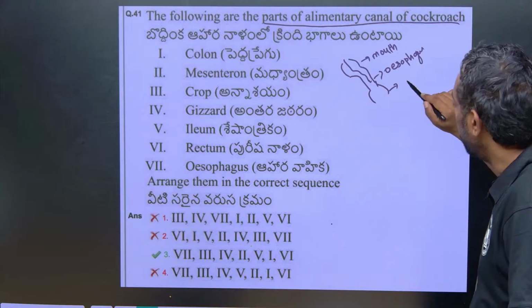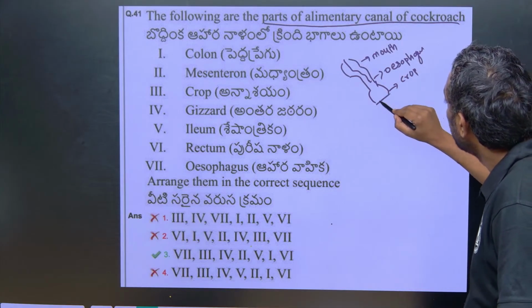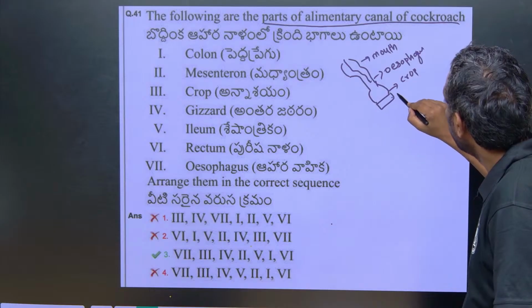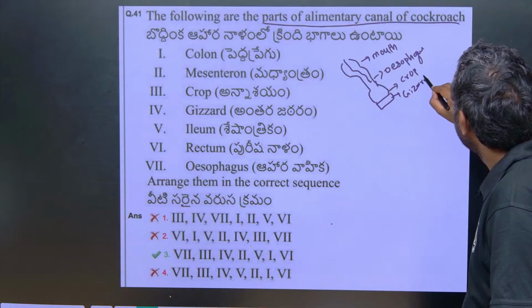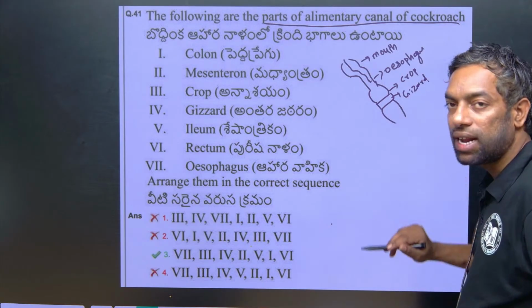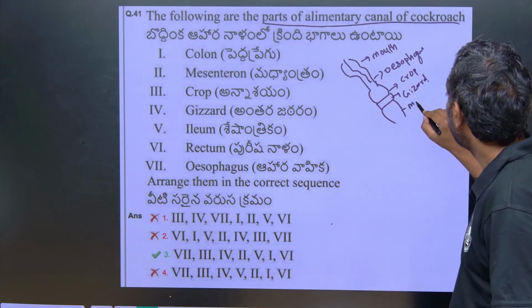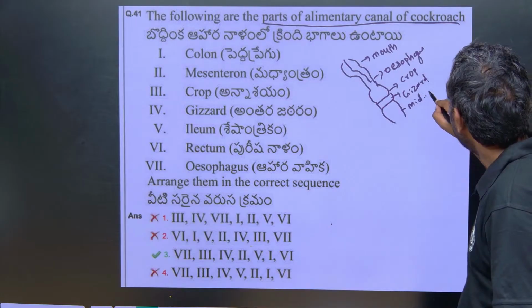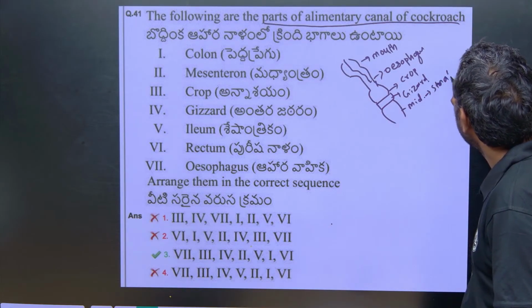Then they can grind the food in the gizzard. After that there is a midgut, which is like an intestine, for absorption, the small intestine.